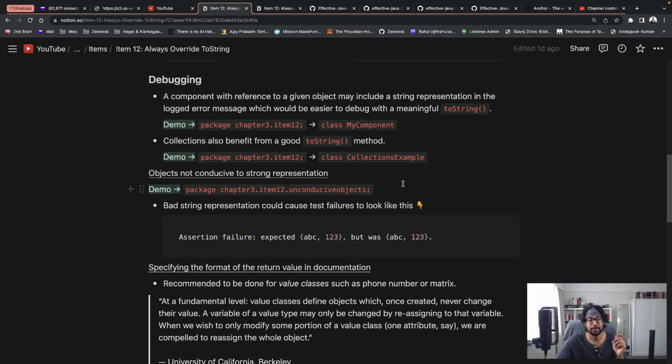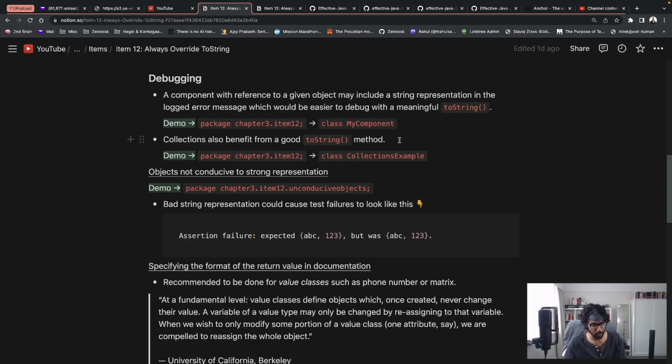but I do know a lot of programmers do this. The point being, whether you're an inexperienced or an experienced programmer, if you log objects and different properties and put a lot of logs in your code for debugging, what you log needs to give you meaningful information, and that's really important. The problem, though, is it could be a component with reference to a given object that includes a string representation in a logged error message, which would be easy to debug with a meaningful ToString.